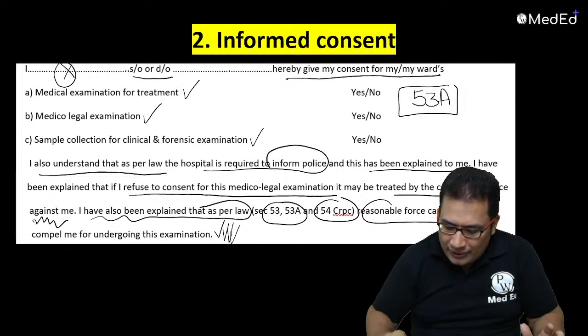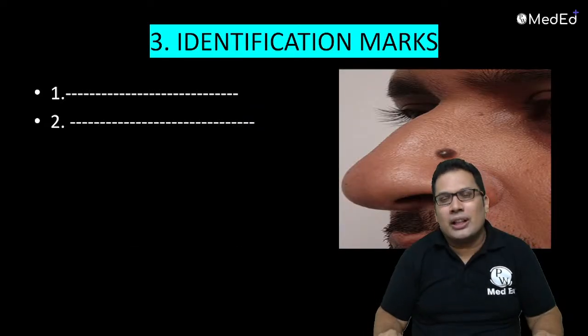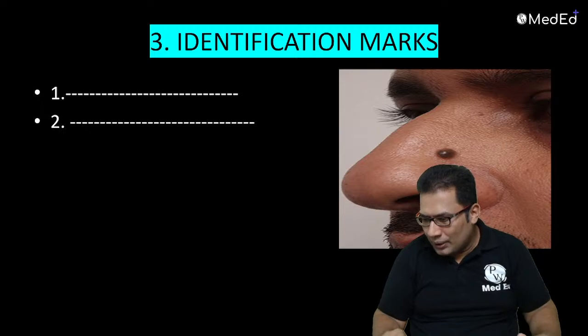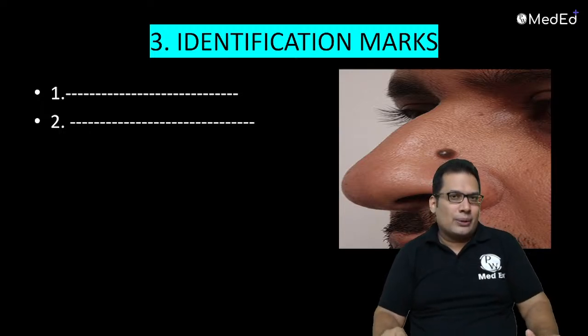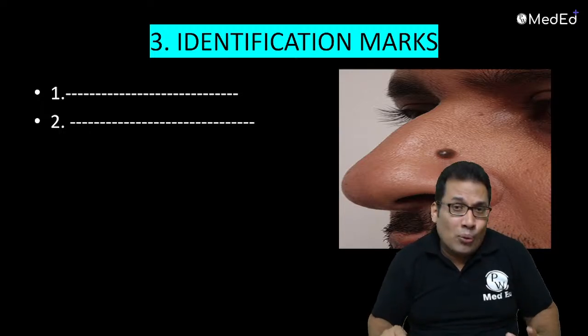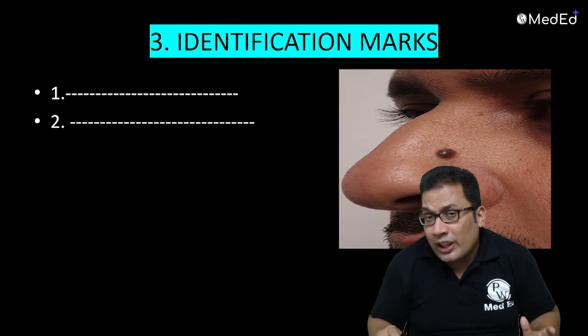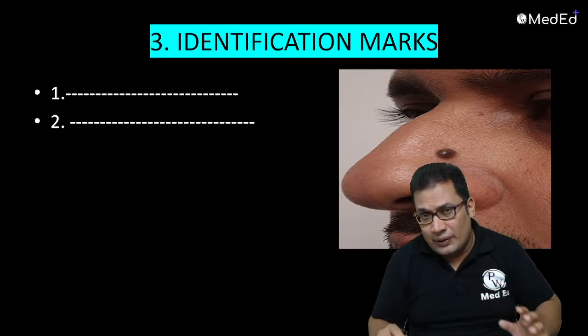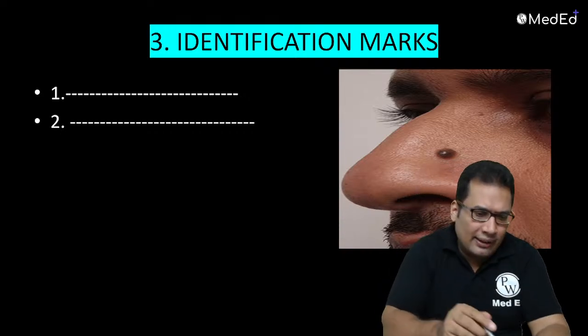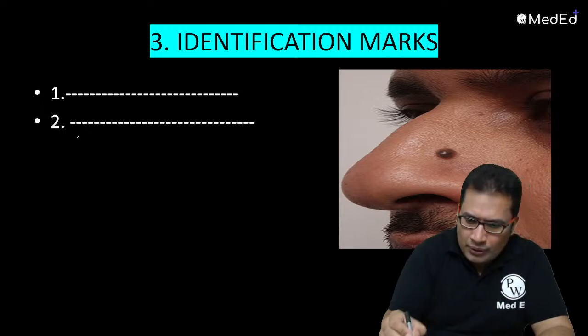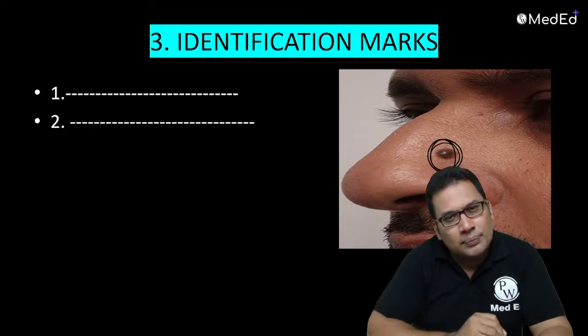Okay. Now we are talking about the third component, identification marks. What are the identification marks, like scar, mole, and how to write the proper identification marks, that we discussed in our videos. Right, at least two identification marks. An example is the mole.